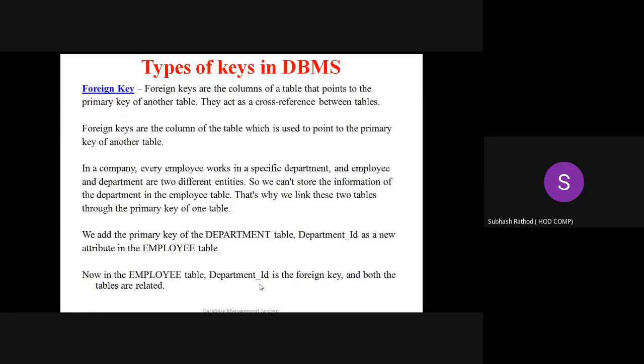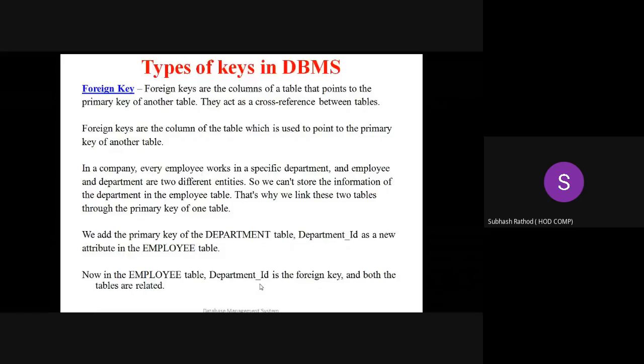So next to the PPT. Same statement here: foreign keys are the columns of a table that point to the primary key of another table. They act as a cross reference between tables. I will read all the statements from this presentation and elaborate in simpler terms. Read by your own, keeping your concentration as well. Foreign keys are the columns of the table which are used to find the primary key of another table.